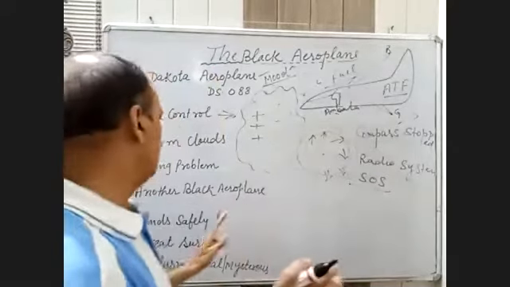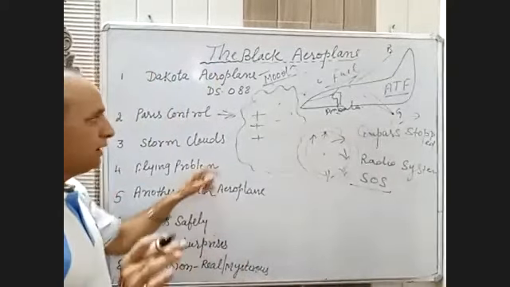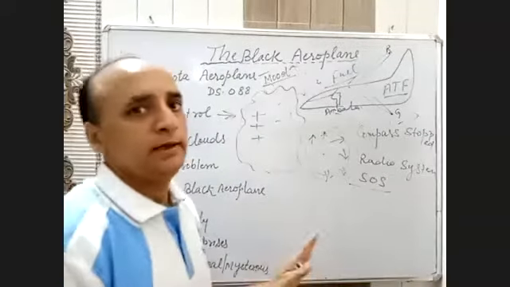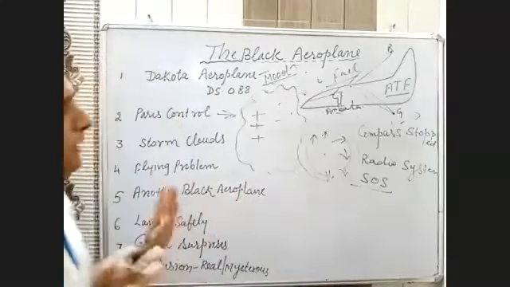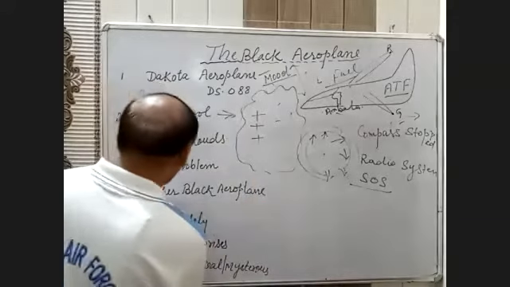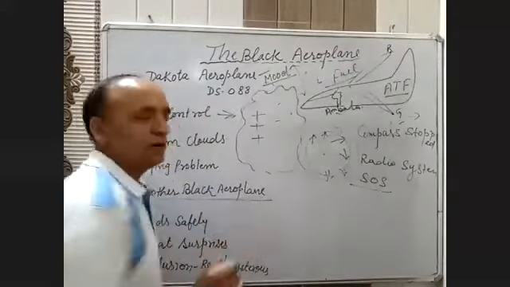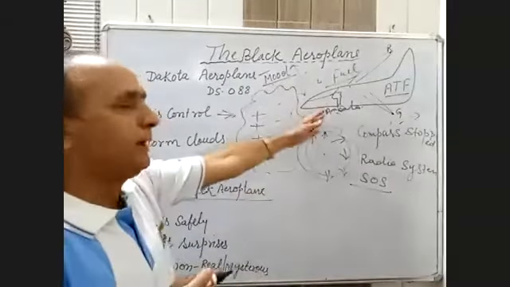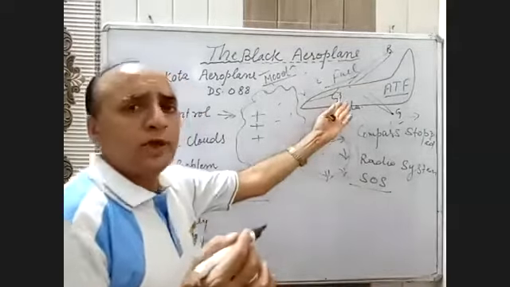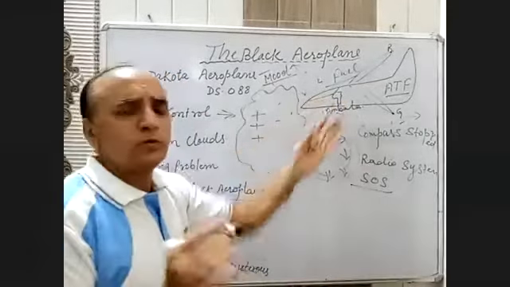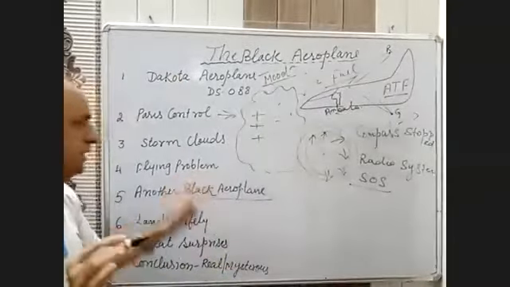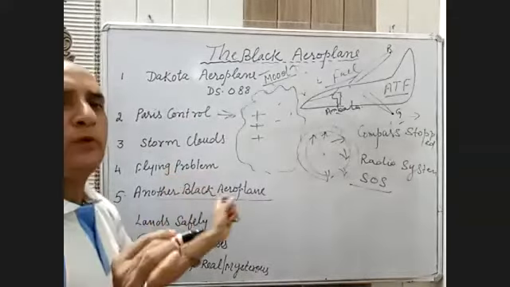Now, what did he say? That he could not see anything outside because it was totally black. Now he saw another aeroplane. First of all, he saw another black aeroplane. See the contradictory statement now by the pilot, a very contradictory, opposite statement. First of all, he told he could not see anything outside the aeroplane because it was totally dark. Then how could he see a black aeroplane?